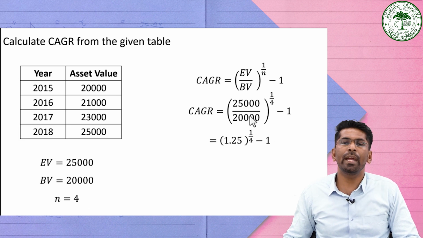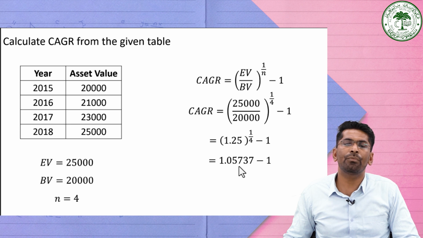If you go for simplifying it, dividing 25,000 by 20,000, it is equal to 1.25 whole raised to the power 1 by 4, minus 1. So if you go for calculating the value of 1.25 raised to the power 1 by 4, it is equal to 1.05737 minus 1.